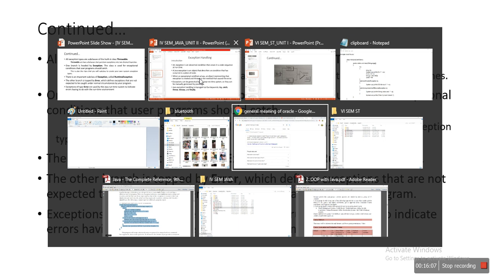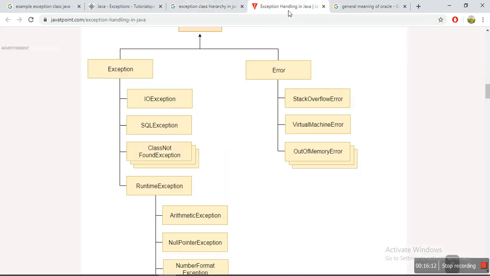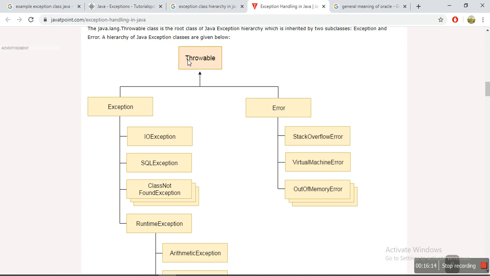If you go to the exception handling hierarchy, here is the Throwable class. Within the Throwable class, the parent class, we have two subclasses: Exception and Error.